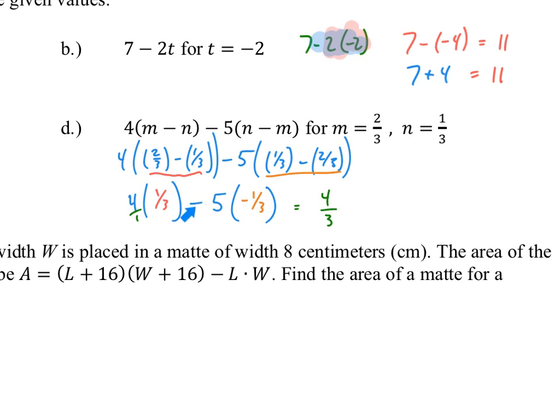Here, what I'm noticing is I have a minus and I have a negative. I'm going to think of those as two negatives. This is going to give me a positive product. And of course, 5 times 1/3 is 5/3. And 4/3 plus 5/3 is 9/3. Don't add the denominators. They just have to be the same. And then, of course, 9 divided by 3 is 3.